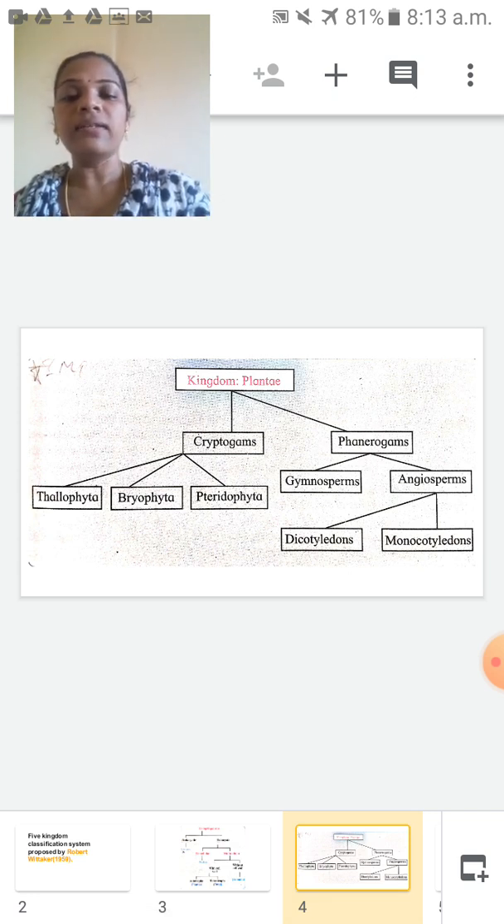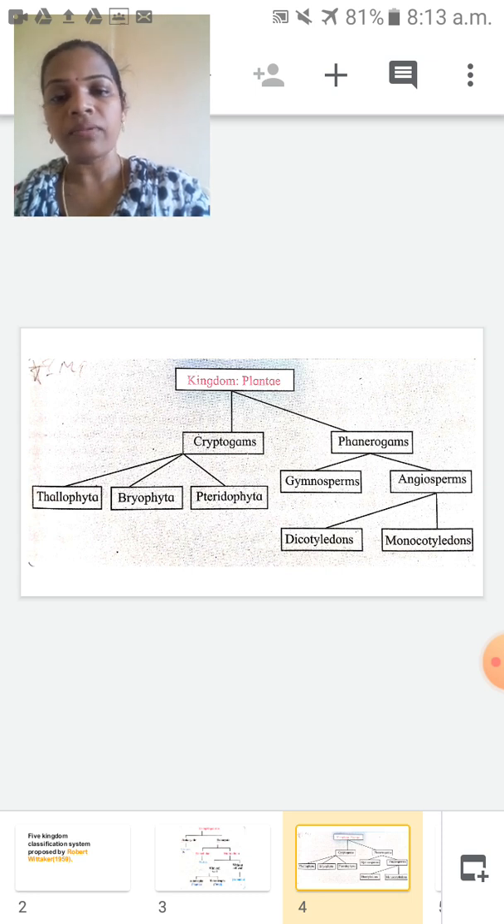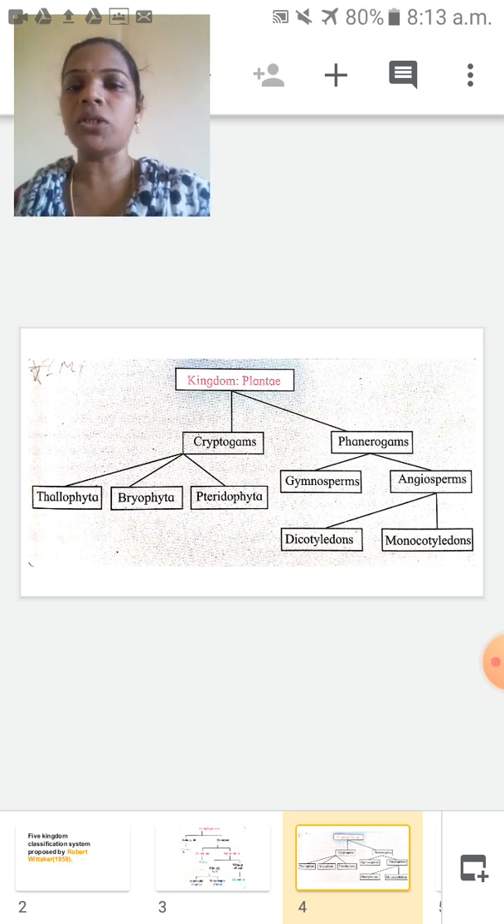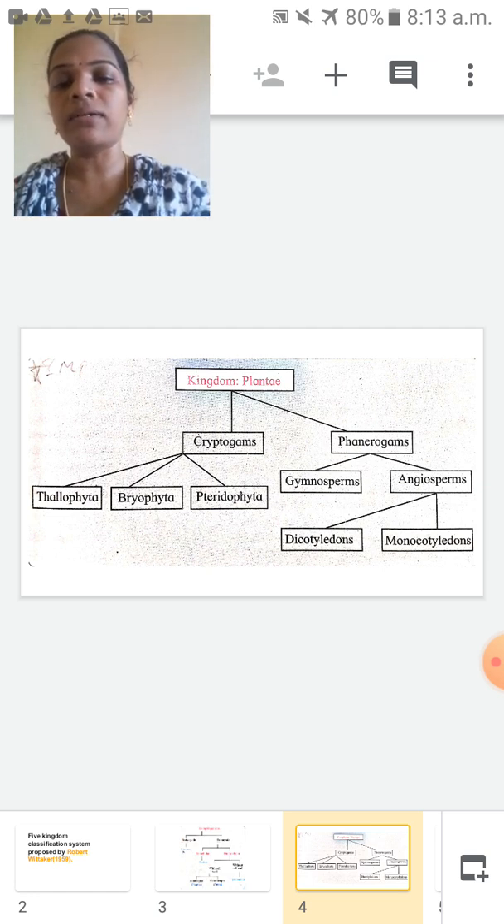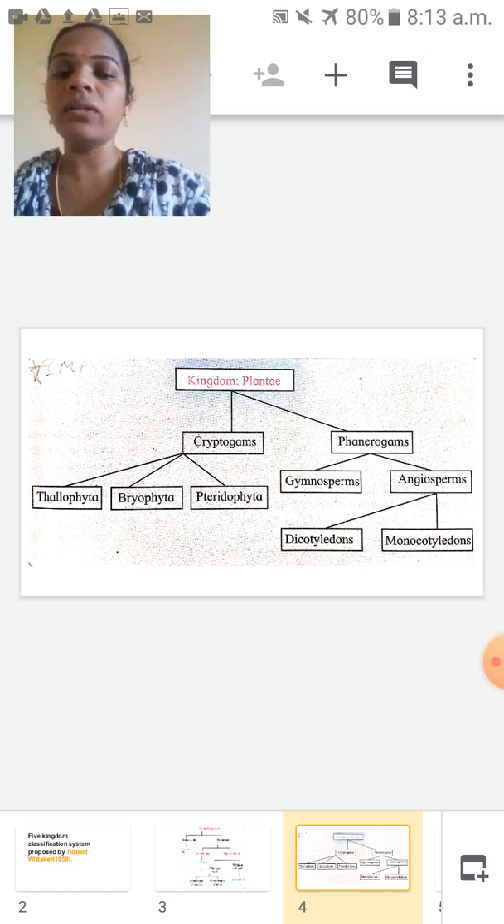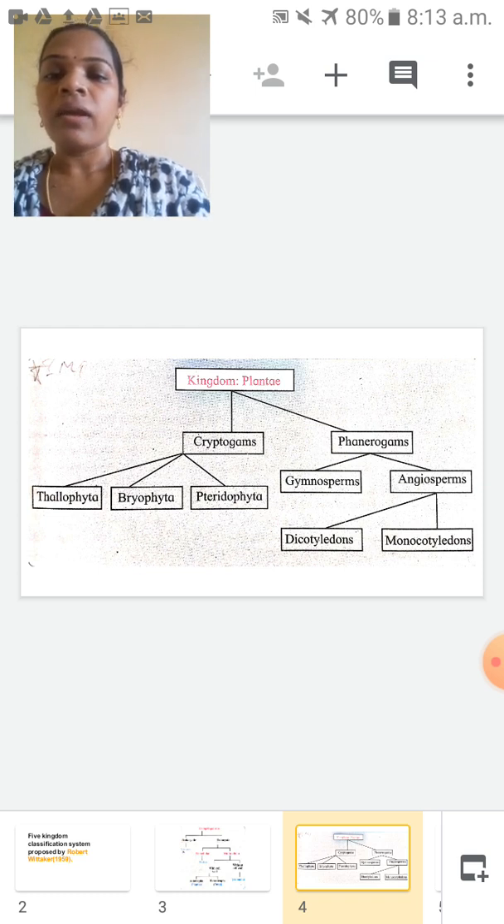So see here, this is the kingdom Plantae. In this chapter we are going to study about the classification of plants. What is the meaning of classification? To make a group based on some criteria. These all plants, how they are classified, this chart I will explain. Afterwards I will tell the characteristics of all these divisions.